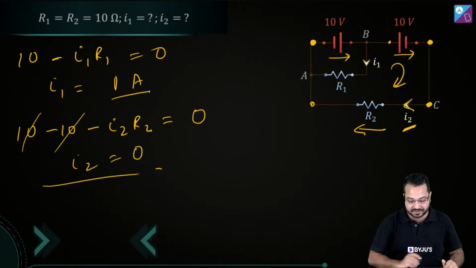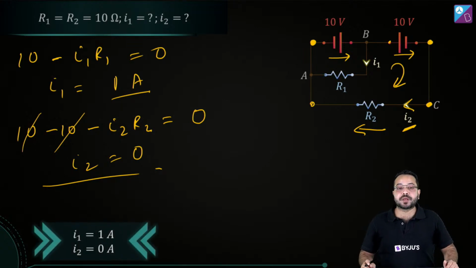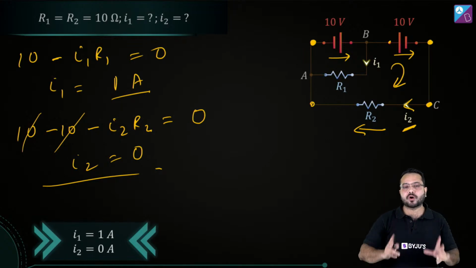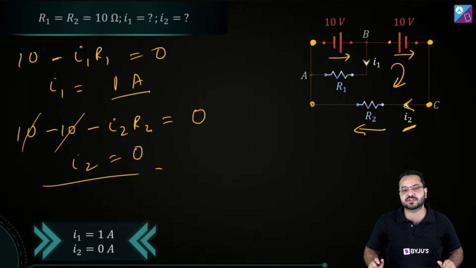So what is going to be my right answer? The right answer is going to be I1 is equal to 1 ampere, I2 is equal to 0 ampere. Is that clear? Okay, any problems here? So as always, we want to figure out the difficulty level for this problem. Quickly let me know what you think is the difficulty level for this problem.